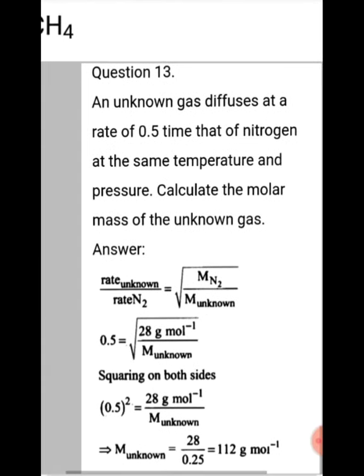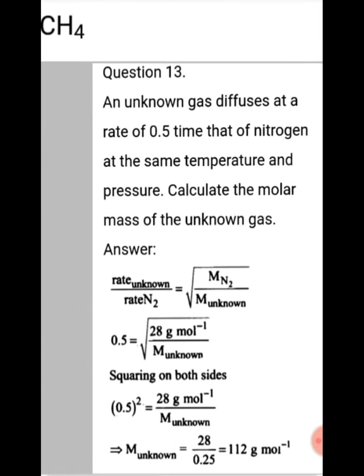Next problem. This is also based on Graham's law of diffusion. An unknown gas diffuses at a rate of 0.5 times that of nitrogen at the same temperature and pressure. Calculate the molar mass of the unknown gas. See, the rate of an unknown gas is 0.5 that of nitrogen at the same conditions, and we have to calculate the molar mass of the unknown gas. So the rate ratio, 0.5, is equal to the square root of M of N2 by M of unknown gas.